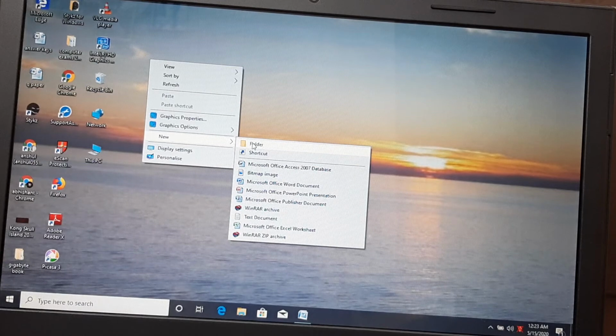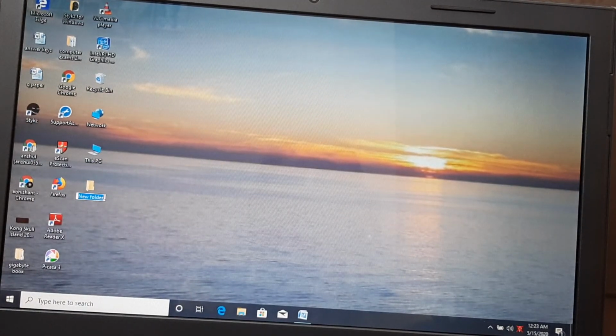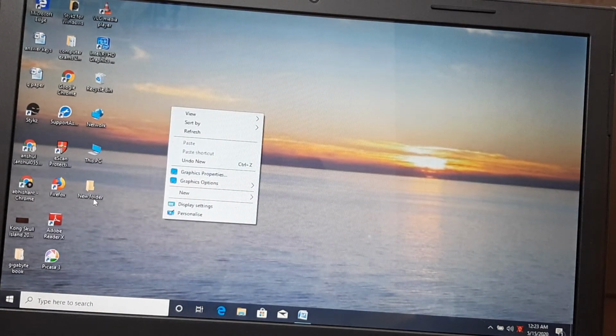Now new, what is the use of new? If you want to create a new folder, from here you can click, and automatically it has come. You can write the name. Okay, like, I don't want to write the name, I have just clicked outside. By default its name is New Folder.